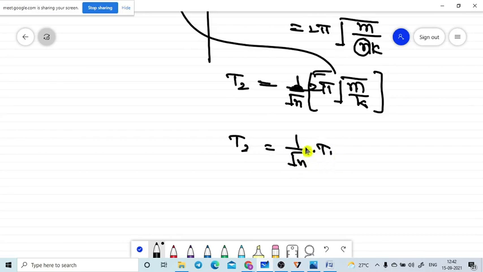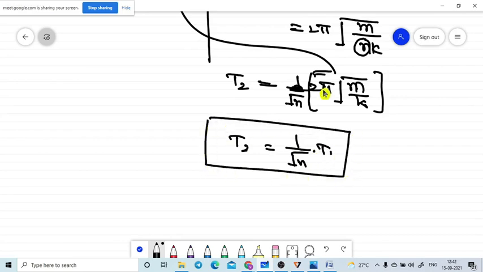So what is our conclusion? If the spring is divided into N equal parts, then the time period of the final spring will decrease to 1 by root N times. Are you getting or not? This is the final time period of the spring.